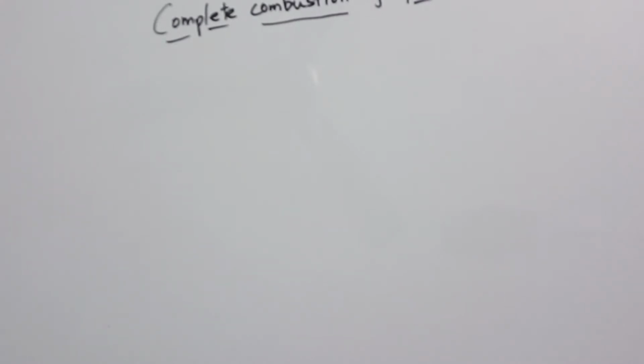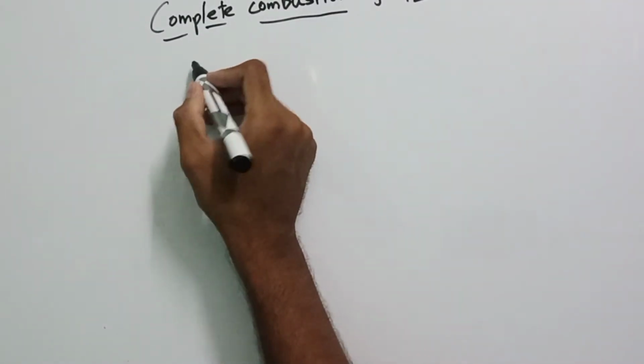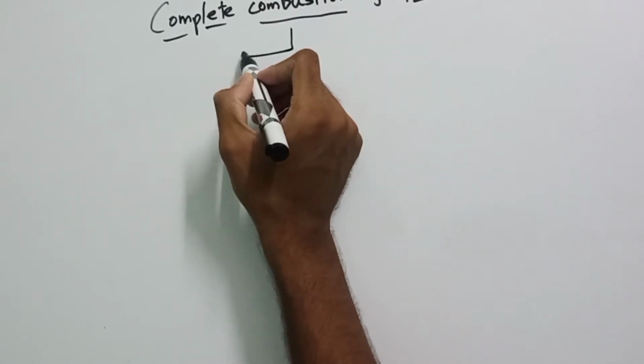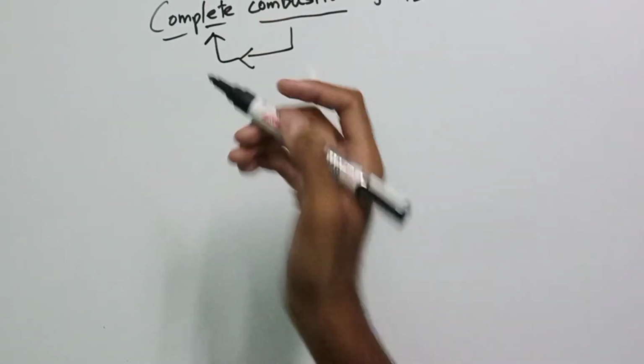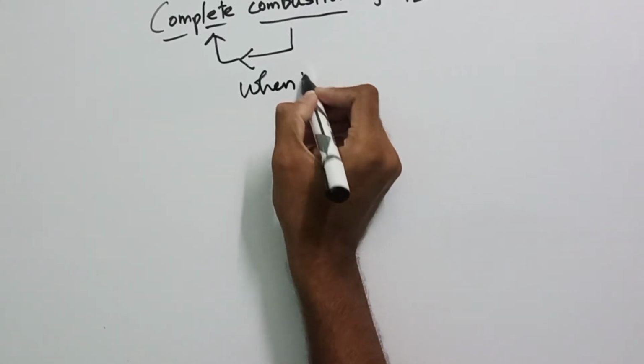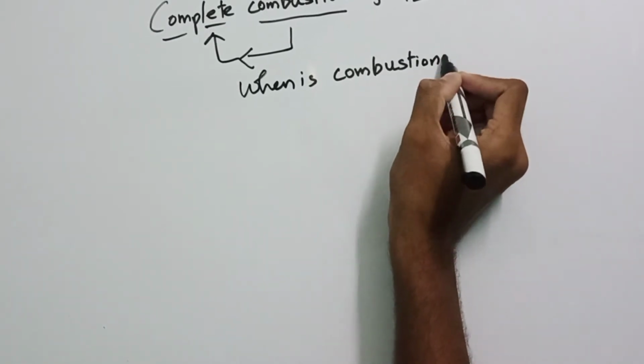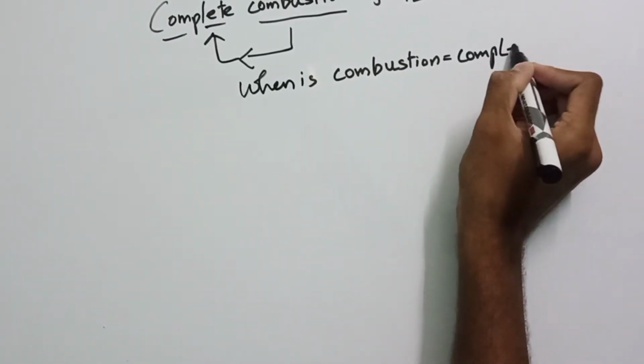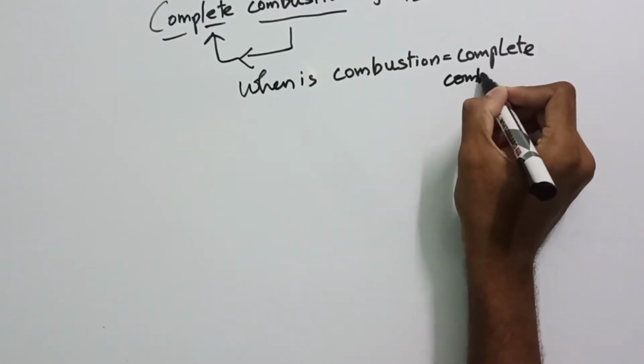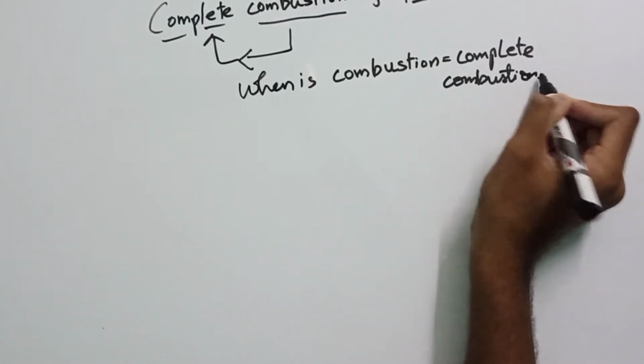First of all, let's know the meaning of combustion. What is combustion? Combustion means burning of hydrocarbons in the presence of oxygen, in the presence of the atmosphere. You can burn the hydrocarbons, that is only called combustion. And when do we call combustion a complete combustion? When is combustion equal to complete combustion? I'll tell you the answer.